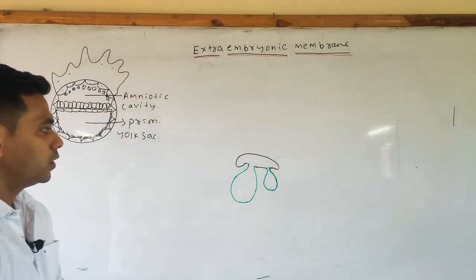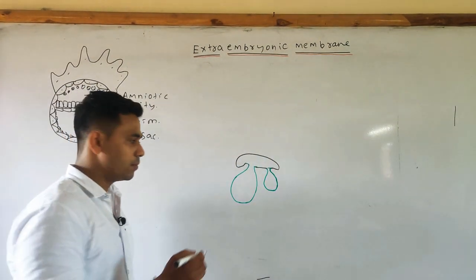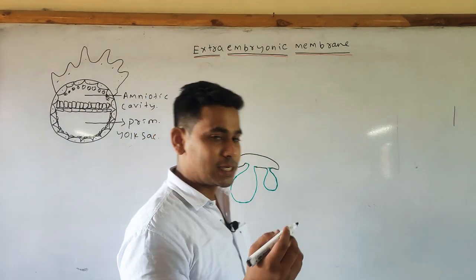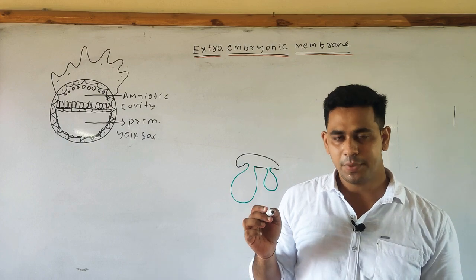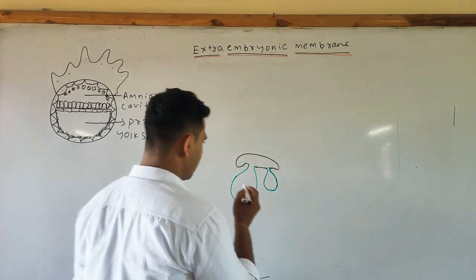Now come to the extra embryonic membranes. The extra embryonic membrane which completely covers the embryo region is called your amnion.